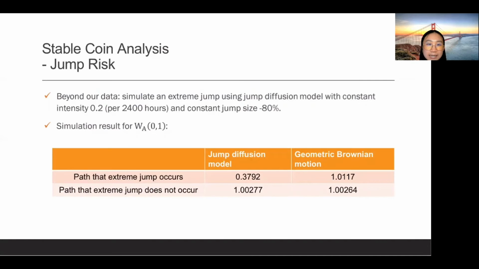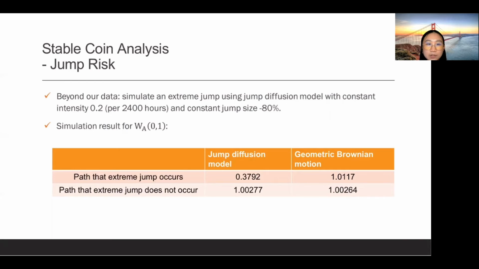We further explored the impact in the case of negative VB, which is beyond our data. Hence, we used Monte Carlo simulation and a jump diffusion model with constant intensity 0.2 per 2,400 hours and constant jump size minus 80%.